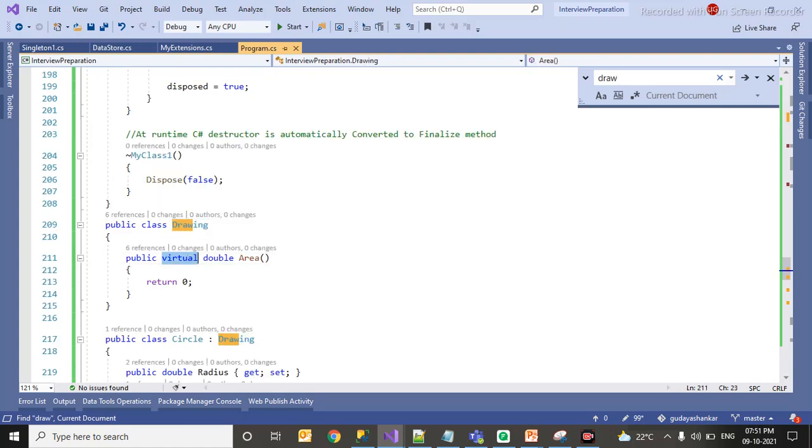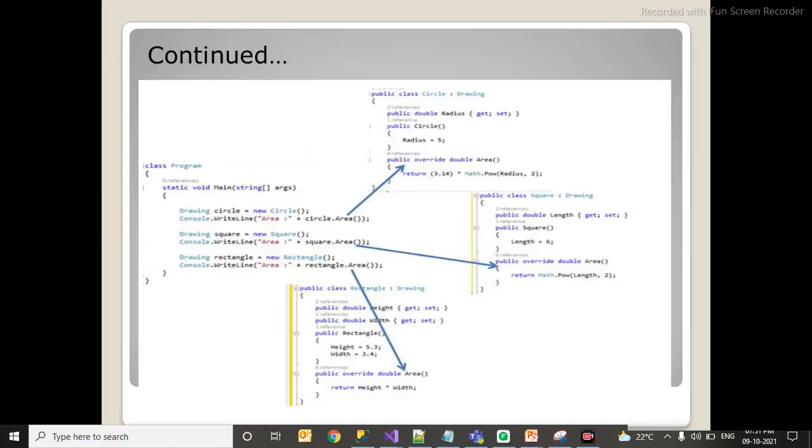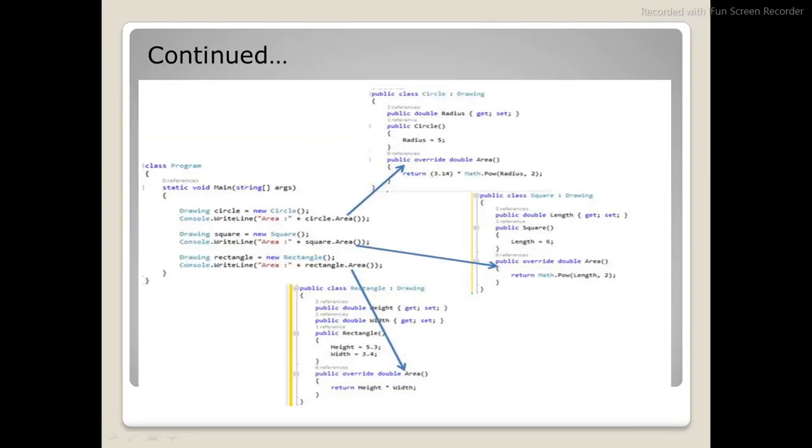So I have a virtual method inside my drawing class, area. Assume that a drawing class has an area method which is virtual. I am just inheriting that drawing class into circle, square, rectangle. So here, drawing circle is equal to new circle. I am creating an object of drawing type which is of type circle.